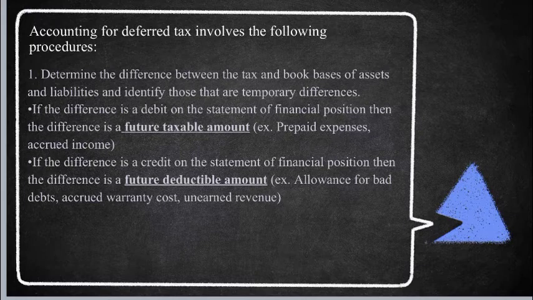If the difference is a debit on the statement of financial position, then the difference is future taxable amount. Example nito is prepaid expense, accrued income. And if the difference is a credit on the statement of financial position, then the difference is future deductible amount. Example naman ito is yung mga allowance for bad debts, accrued warranty costs, and unearned revenue.